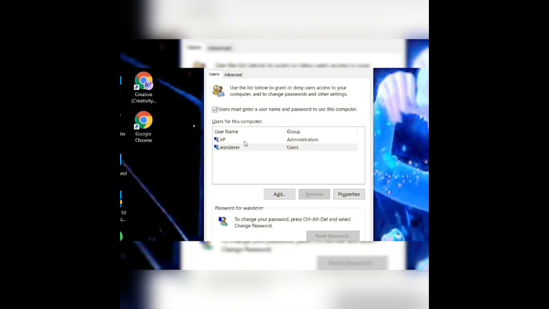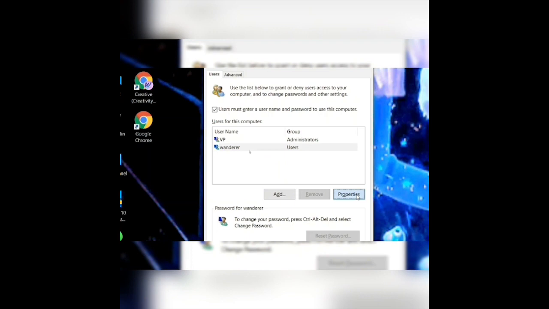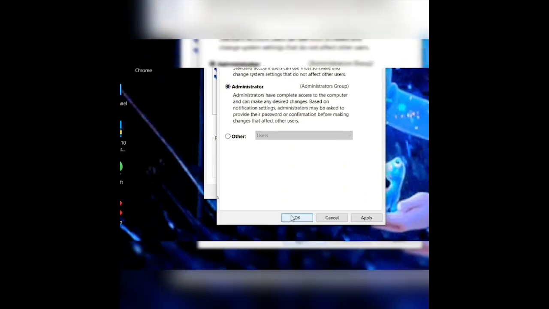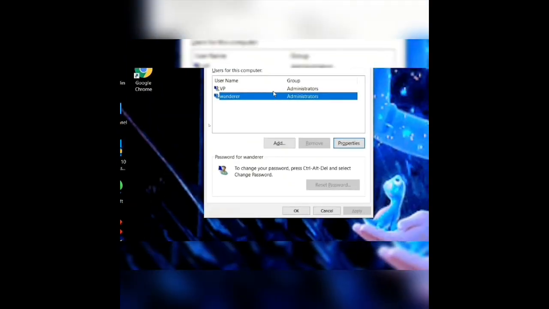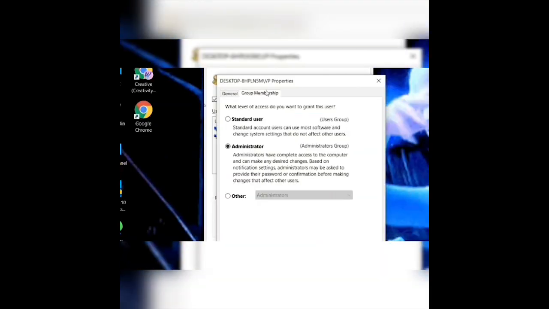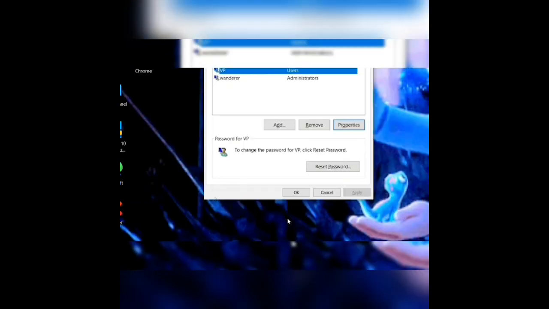Now that you have two accounts, make your new account administrator mode. For that, click properties and then group membership. Choose Administrator, hit OK. Now we have two administrators. So change the group membership of your original account into standard user, and then hit OK.